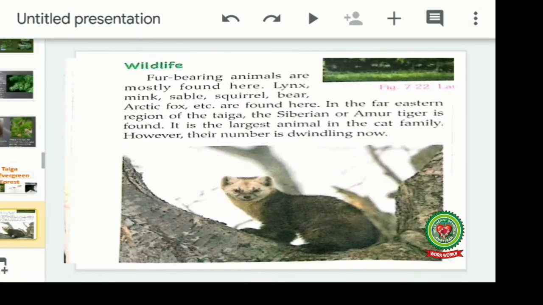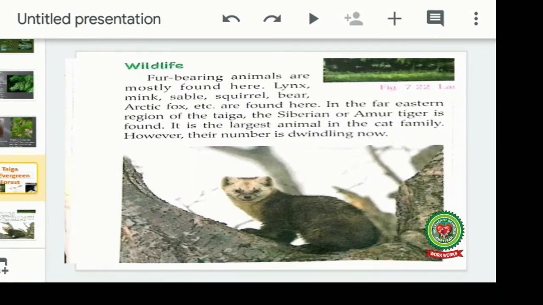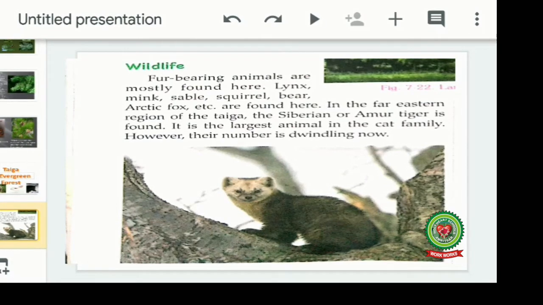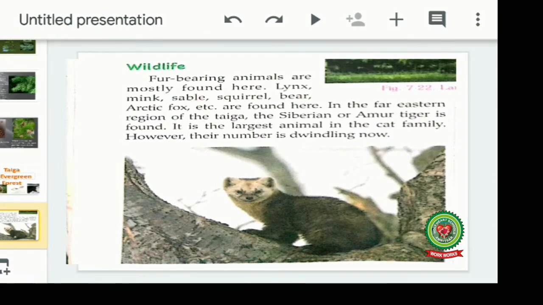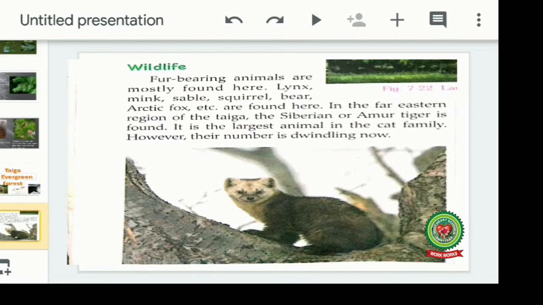Now we are going to discuss the wildlife of the taiga type of climate. Fur-bearing animals are mostly found here. Lynx, mink, sable, squirrel, bear, Arctic fox, etc. are found here. In the far eastern region of the taiga, the Siberian or Amur tiger is found. It is the largest animal in the cat family. However, their number is dwindling down, meaning they are reducing. Their number is coming down.